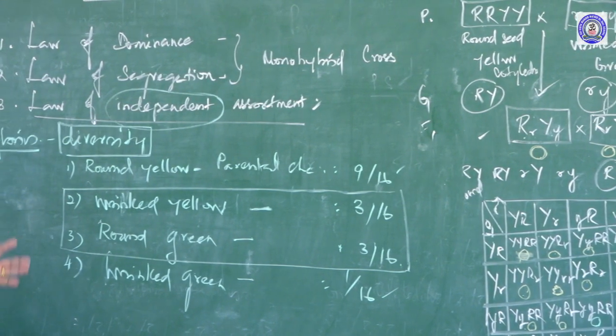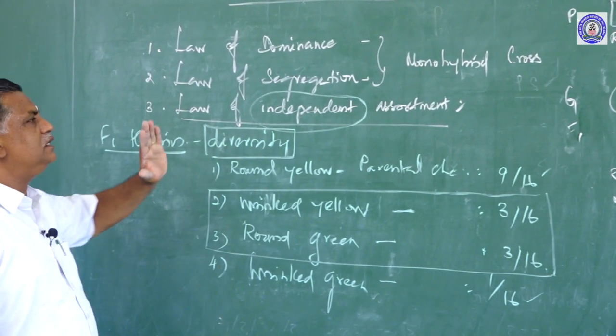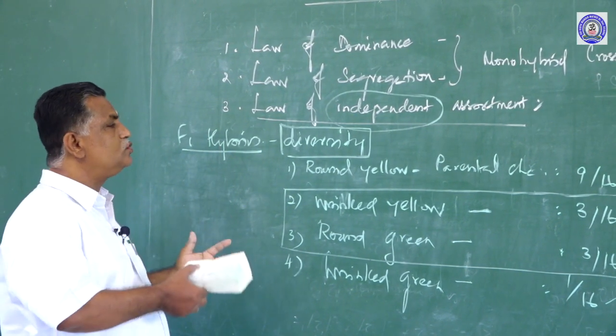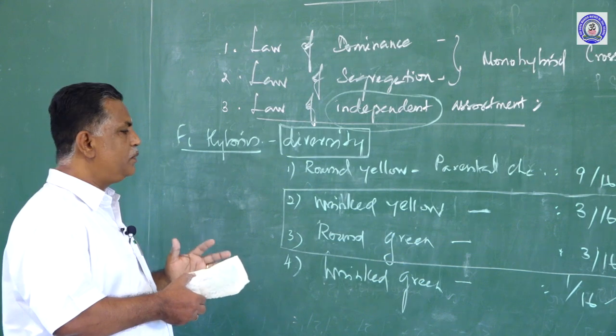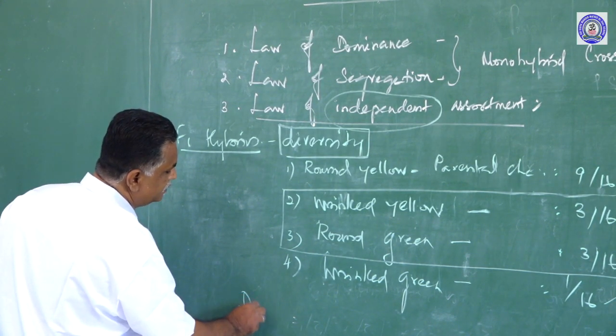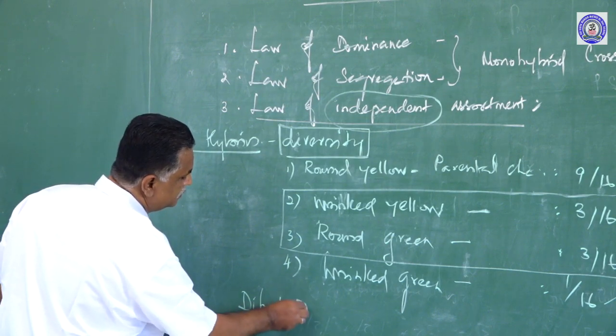So, one character is not 100% dependent on the other character. They can also blend with each other and produce a new combination. Here, what is the dihybrid ratio?